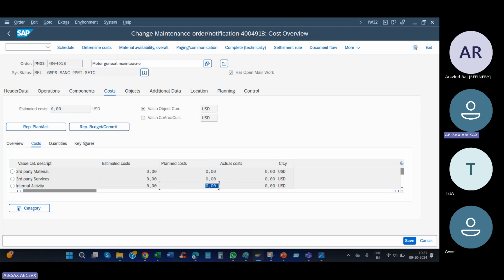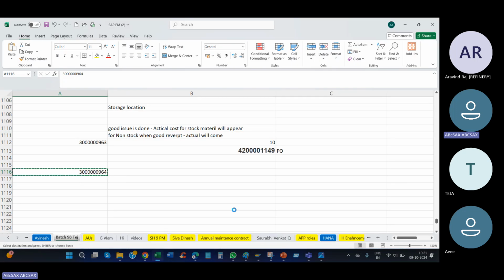This we discuss in detail in the labor. Okay, so the actual cost will come when you do the services. Now PR against the PR, PO against the PR.